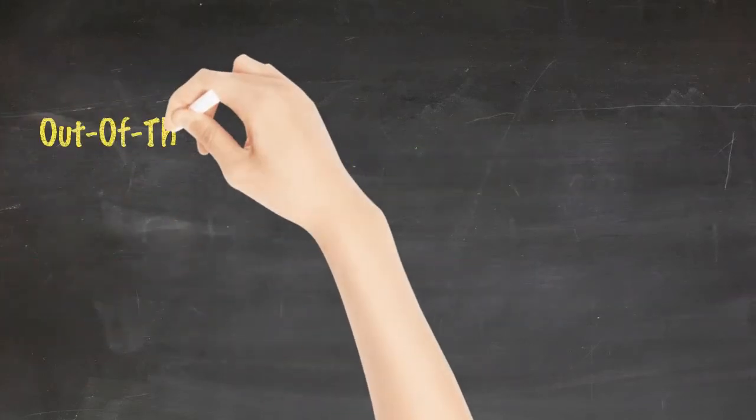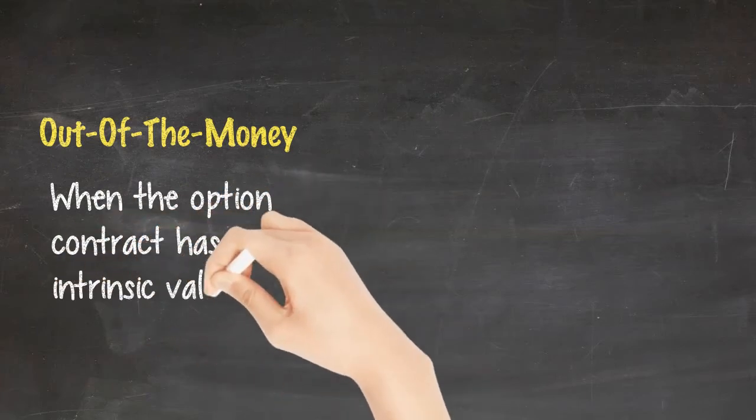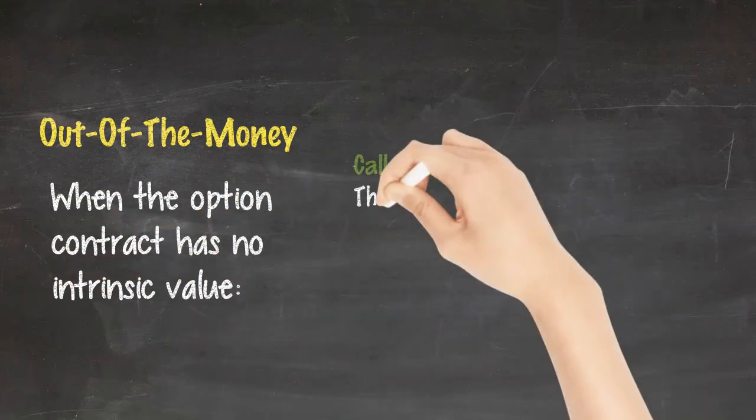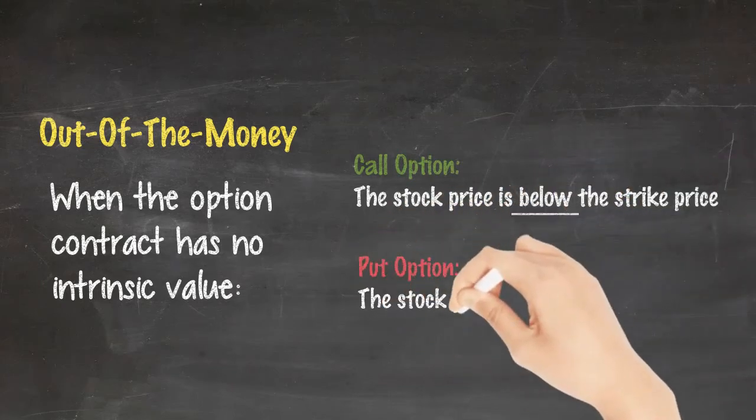Out of the money is when the option contract has no intrinsic value. In call option, the stock price is below the strike price, and in put option, the stock price is above the strike price.